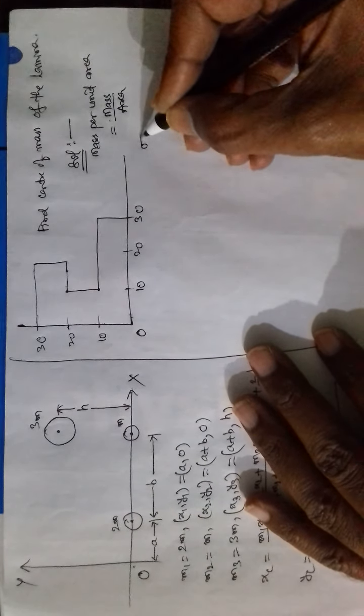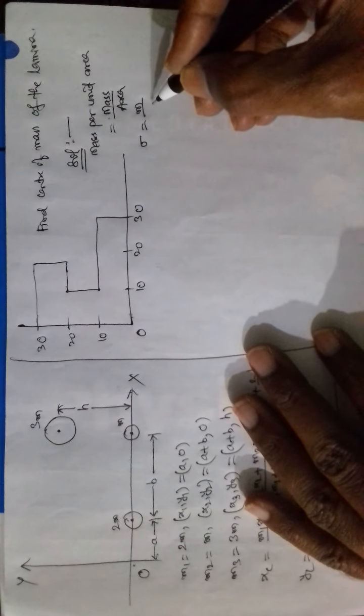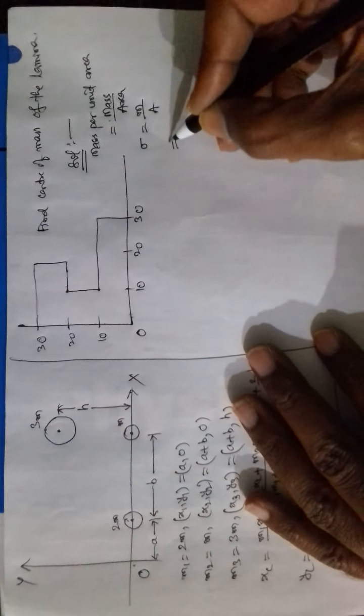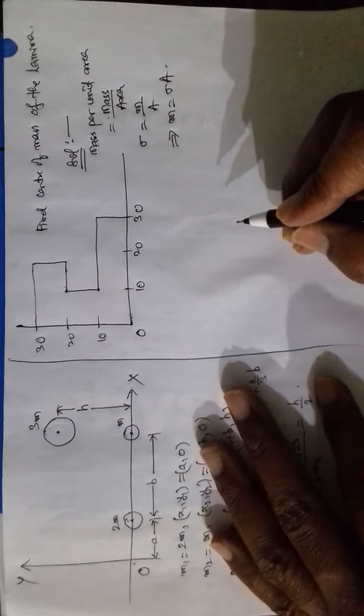Mass per unit area is represented by sigma equal to m by A. This gives m is equal to sigma A.